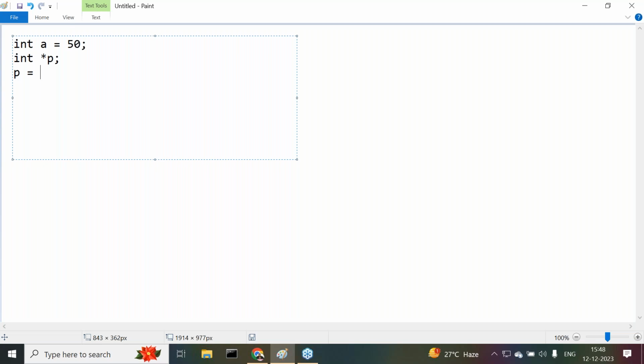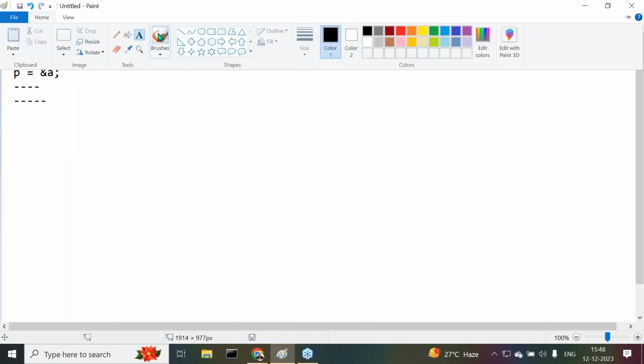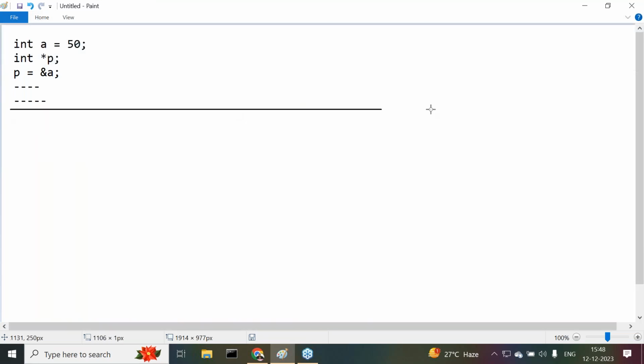p = &a. That means &a is nothing but the address location of a. That address location of a we assign to the variable p. p = &a, address location of a. Got it? Next one is, and so on, some other code is available, it's okay. This is sufficient. So what is going to happen here when we execute this program?